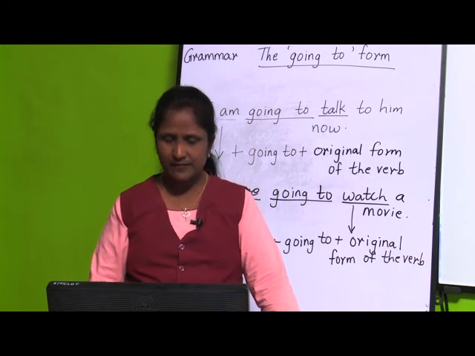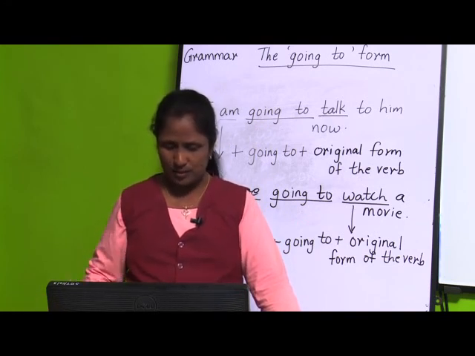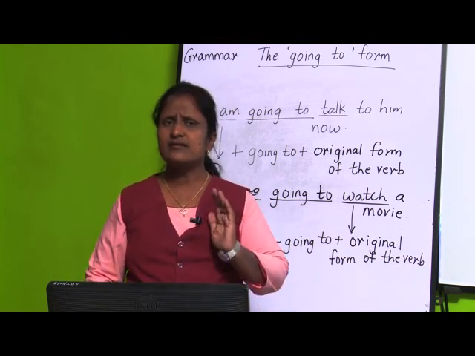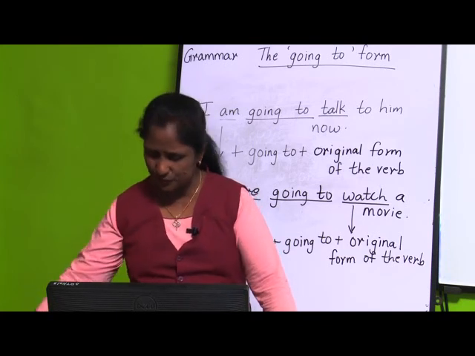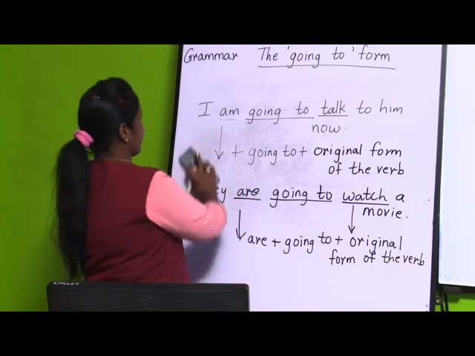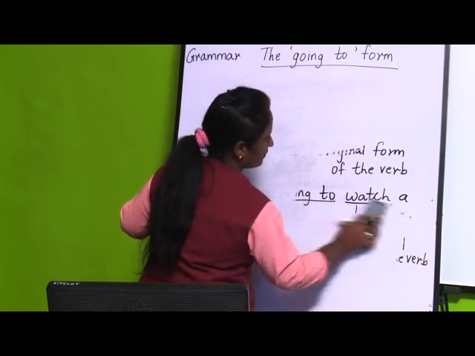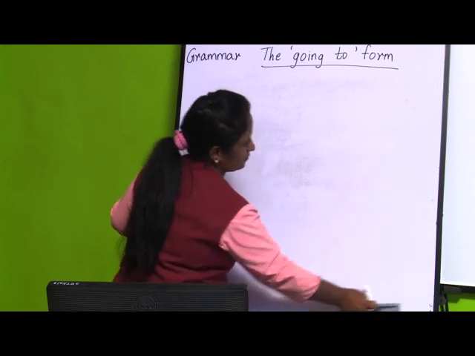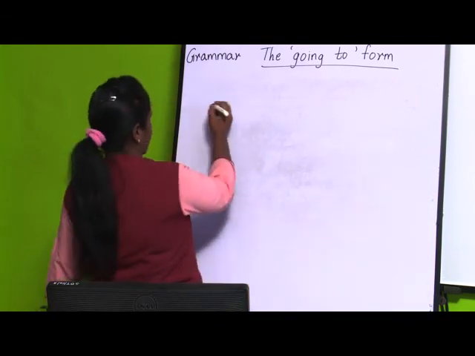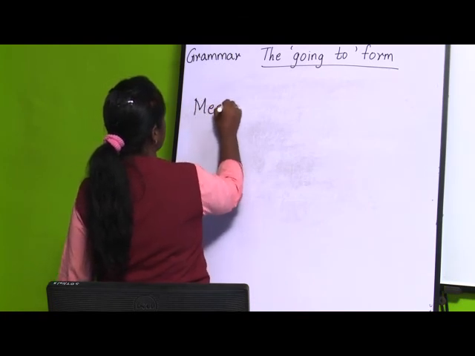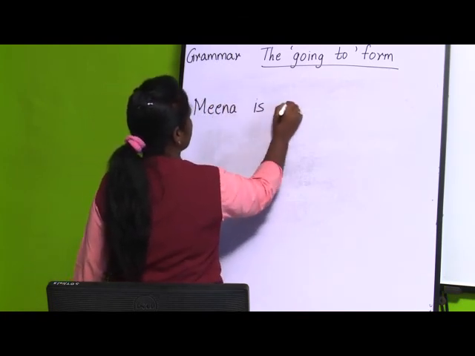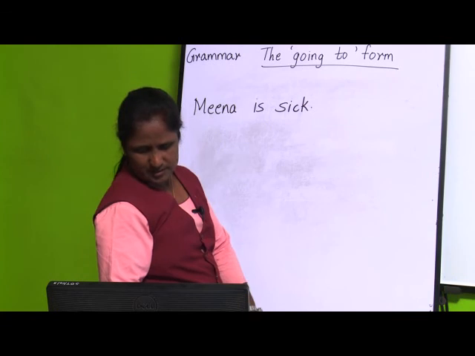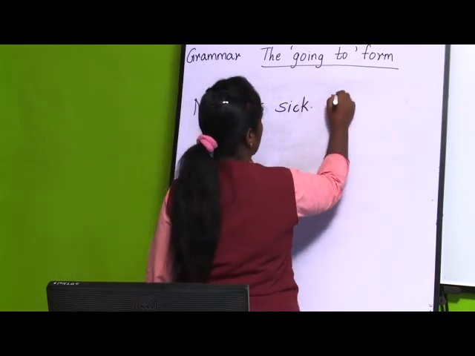Okay. For example, they have given, I am going to talk to him now. Now, there are clear indications that something will happen very soon, and clearly some indications are given. For example, I will give an example, see how it is. Meena is sick. We will take this sentence, Meena is sick. Then one more sentence, what is it? Her mother is going to take her to the doctor.